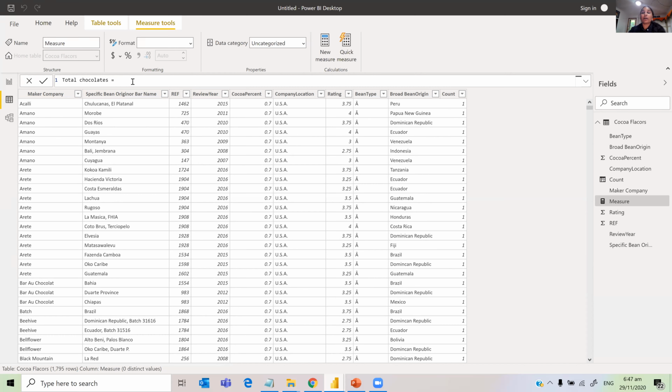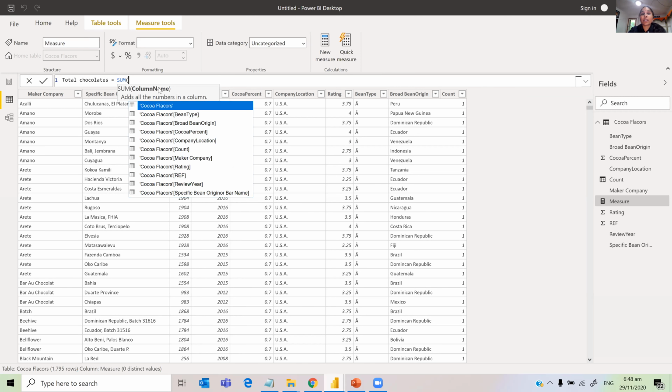There is a function called sum. The language that we use in Power BI Desktop is called DAX. In that DAX language, we have a function called sum. It is very similar to Excel. Whoever is familiar with Excel, most of the Excel functions are there. Once you choose the sum, it automatically gives you IntelliSense. You have to provide a column name.